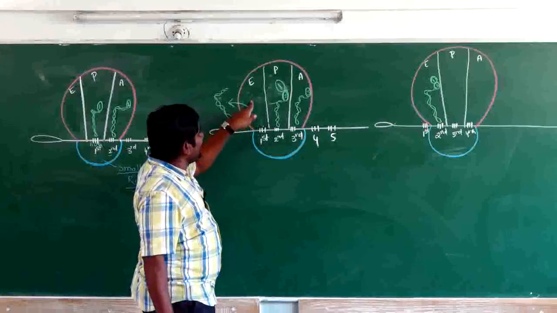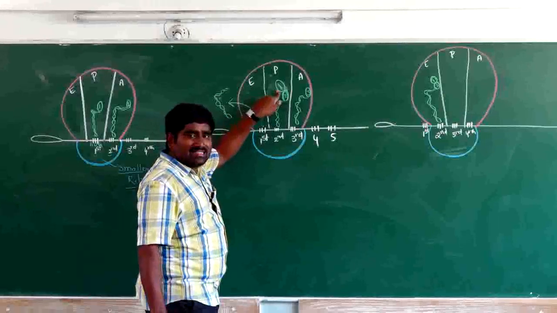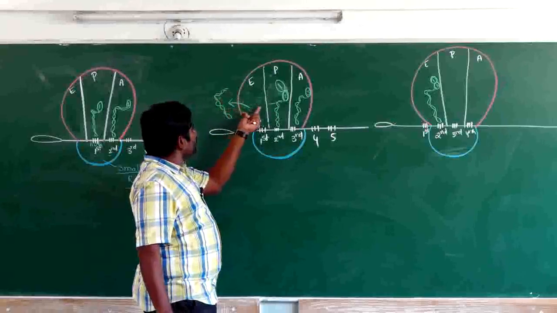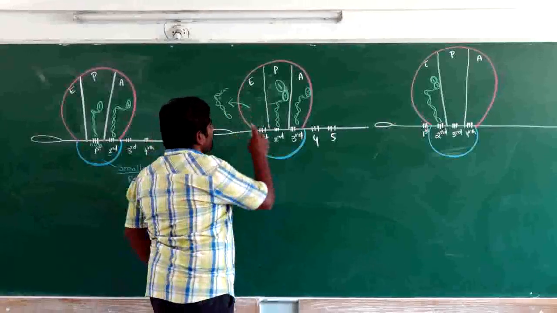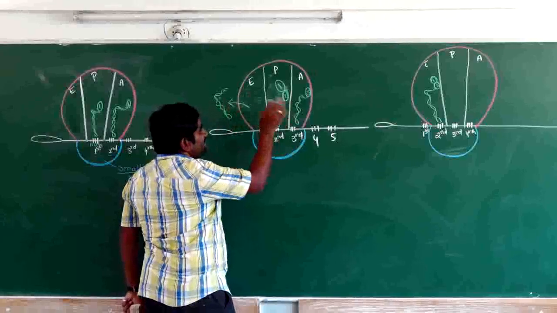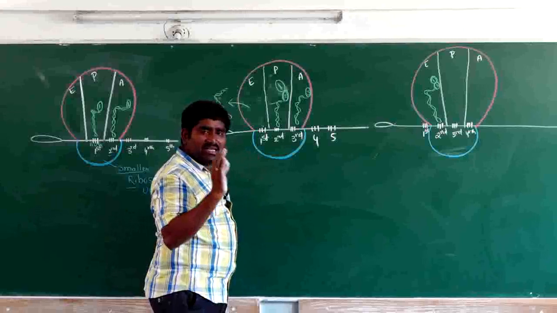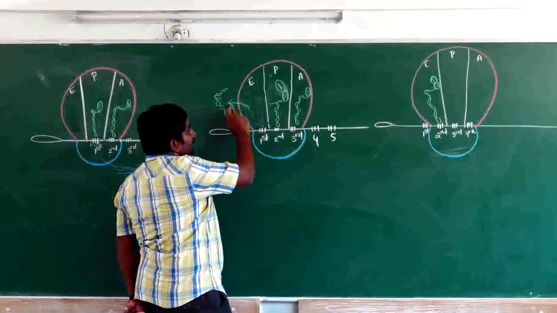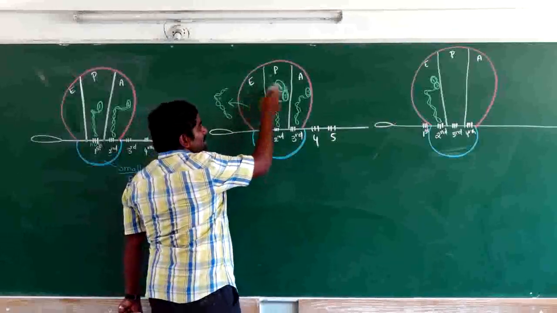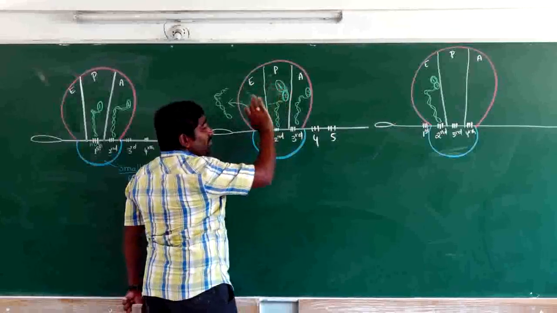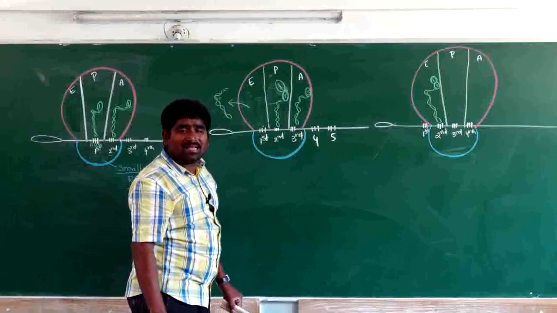So in the first case what happened? The first tRNA left its amino acid and it was eliminated. When a tRNA comes to the E site, the tRNA will be eliminated by leaving the amino acid. That amino acid will go to the P site, and in the P site it will be joined with the next amino acid.